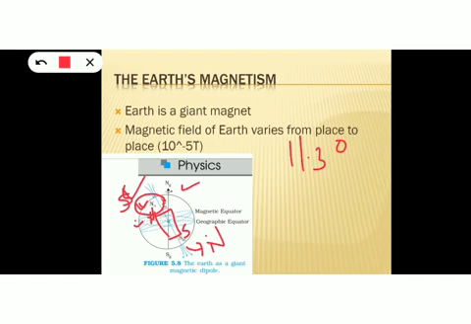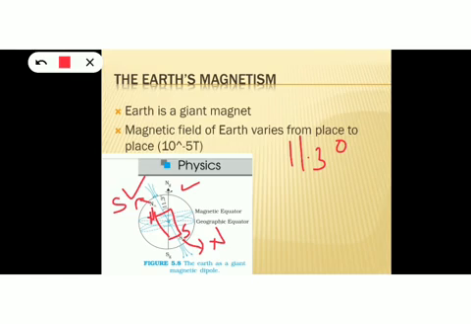Then only the north pole of the magnet can lie near this end, and the south pole of the magnet lies near this end. NM and SM mean the magnetic north and magnetic south. So this is actually the south pole of the Earth, and this SM is actually the north pole of the Earth.